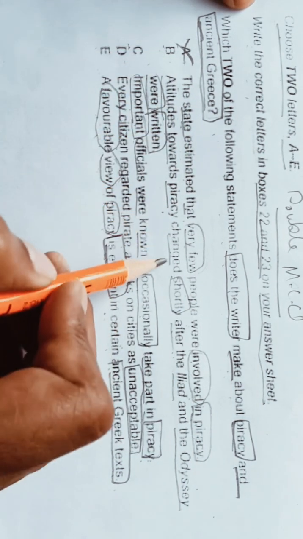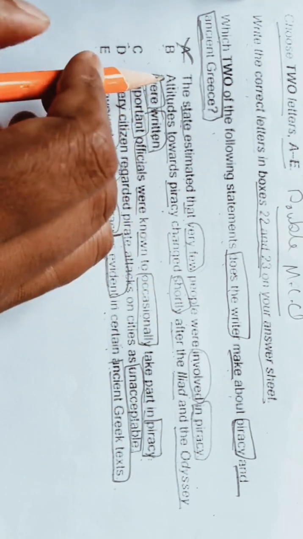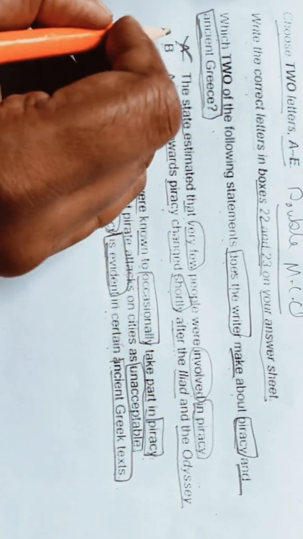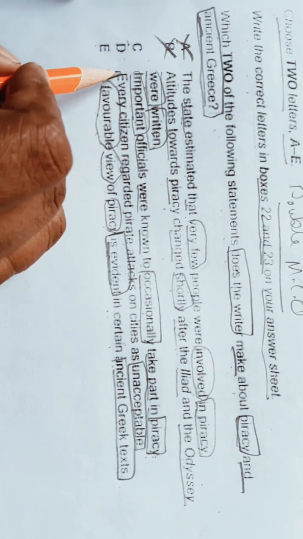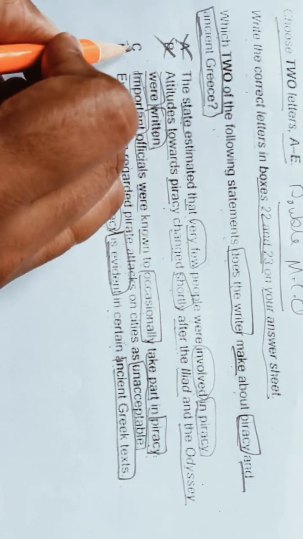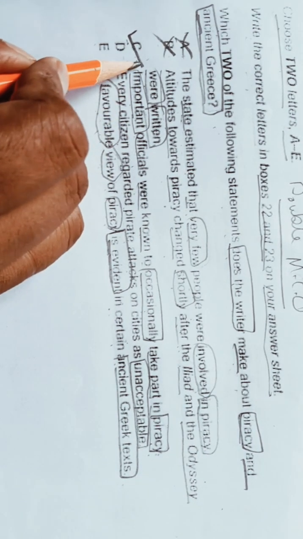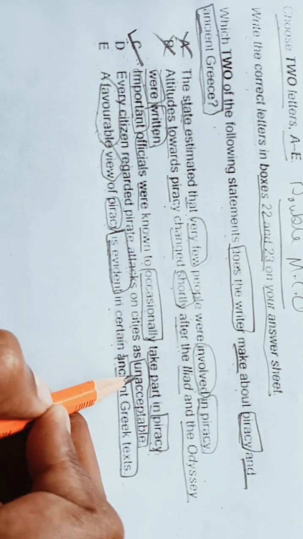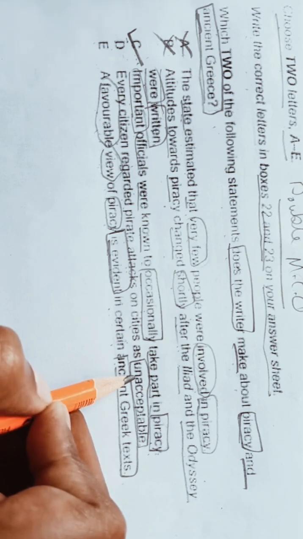B. Attitudes towards piracy changed shortly after the Iliad and Odyssey were written. No, nothing has changed. After the writing, nothing has been changed. Okay, so we will eliminate this also. So now let's quickly read C. Important officials were known to occasionally take part in piracy. Yes, so many important persons are also involved in piracy. So the same thing is given. D. Every citizen regarded pirate attacks on cities as unacceptable.